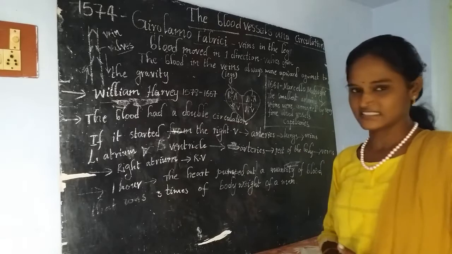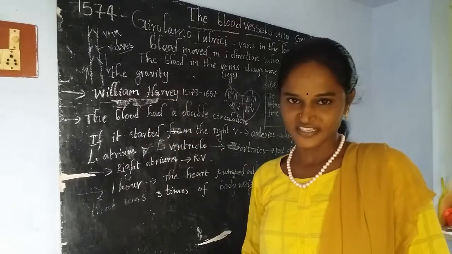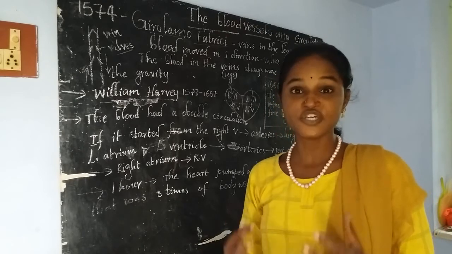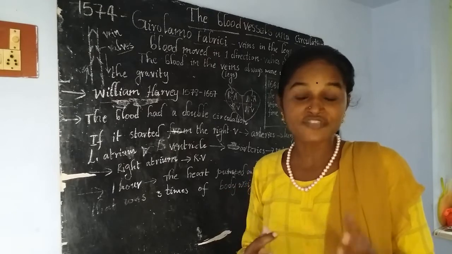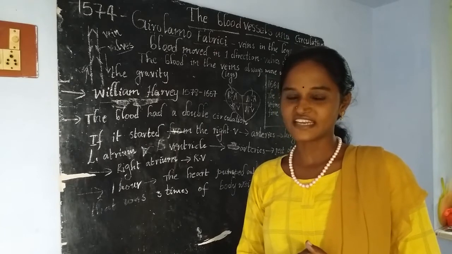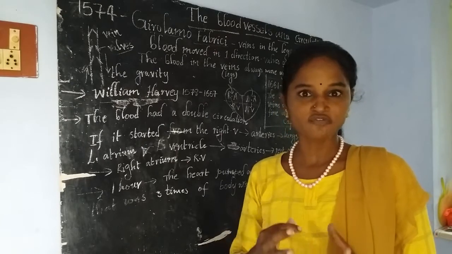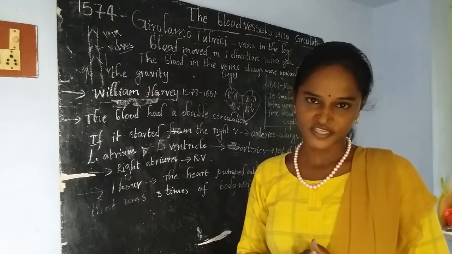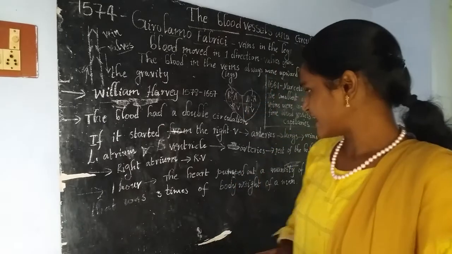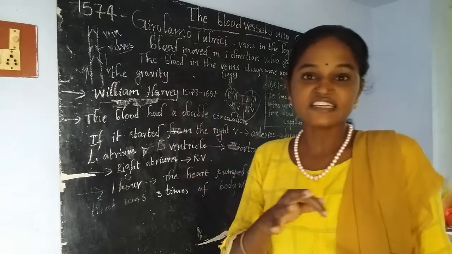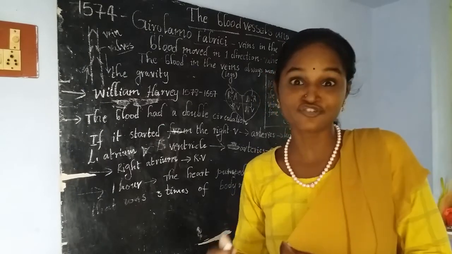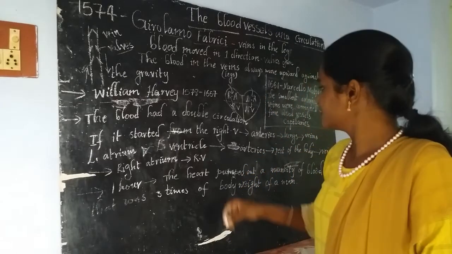After completion of his studies, he went to practical work and started observing the heart of dead bodies, dead people. He started dissection of the heart present in dead bodies. He removed the heart from the dead body, started dissection, and studied the inner parts of the heart, the internal structure of the heart, which we discussed in earlier classes.